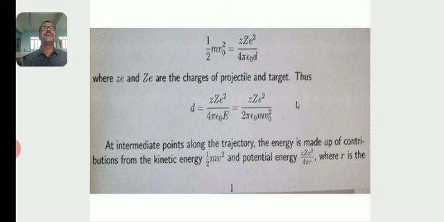Of mv₀² is equal to Ze²/4πε₀d, where Ze and Ze are the charges of the projectile and the target. Just you see that.